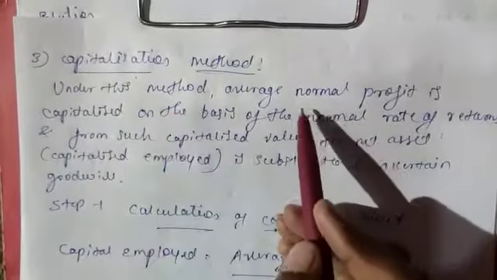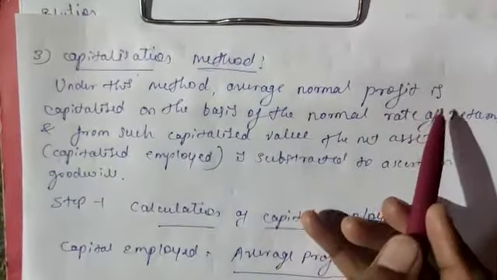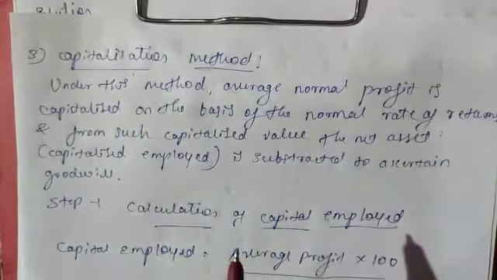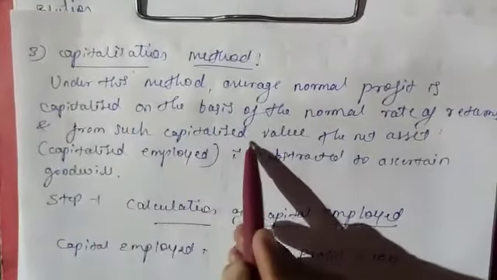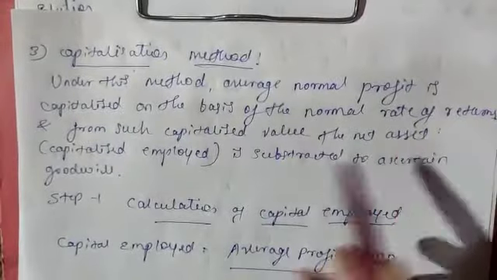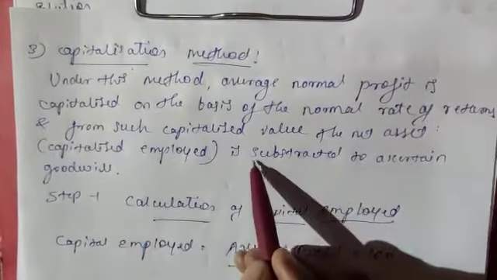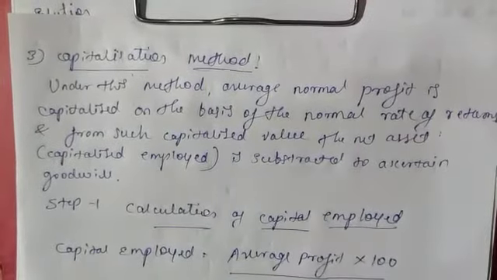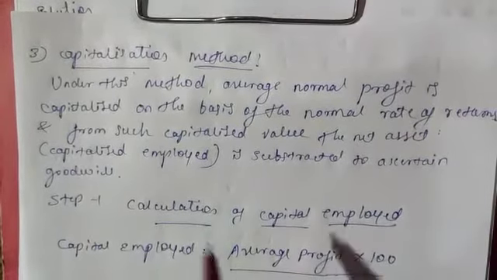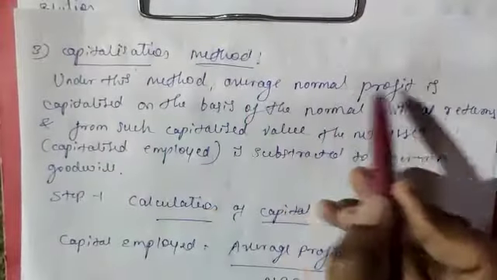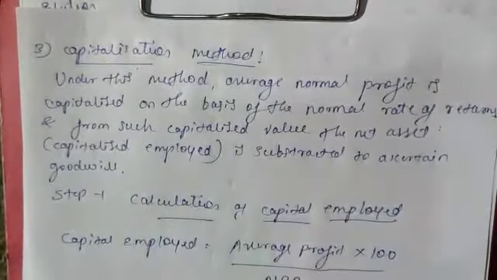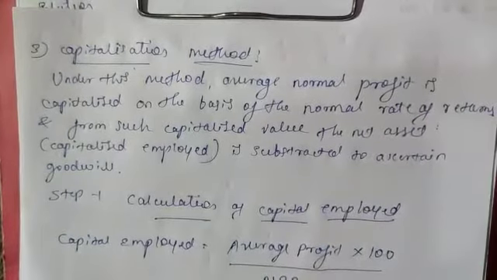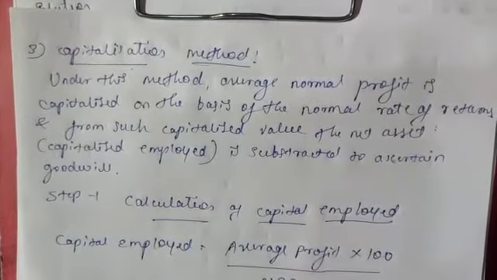Under this method, average normal profit is capitalized on the basis of normal rate of return, and from such capitalized value, the net assets or capital employed is subtracted to ascertain the value of goodwill. Something different is there in this method.